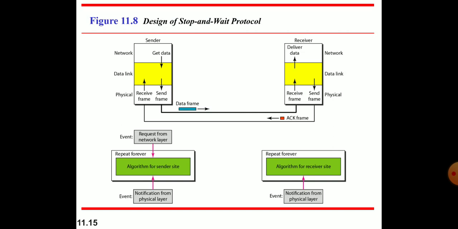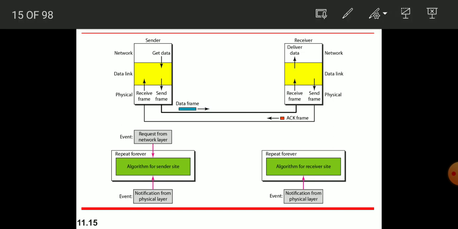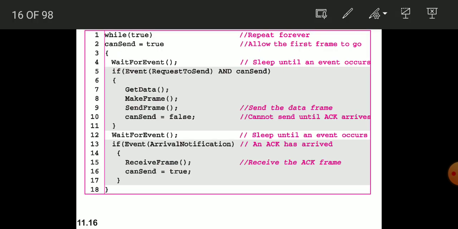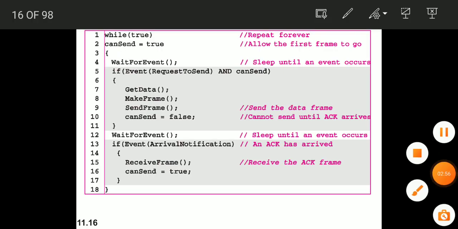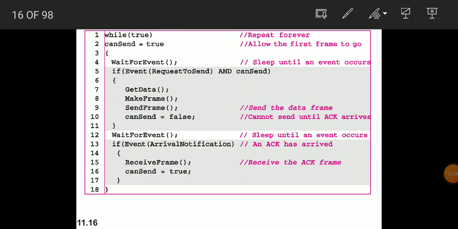Then the stop and wait protocol. The stop and wait protocol depends upon the acknowledgement. When the sender sends its data, the receiver sends an acknowledgement. When the sender gets its acknowledgement, then it sends its next frame. This is the algorithm for the stop and wait protocol.